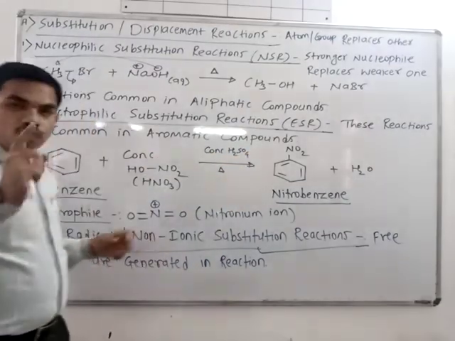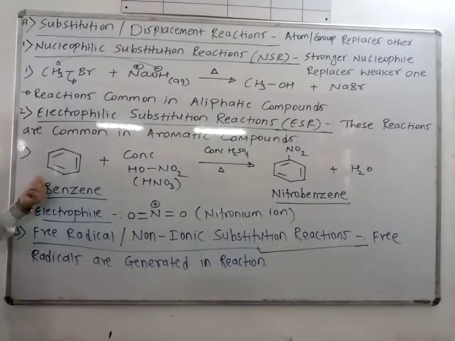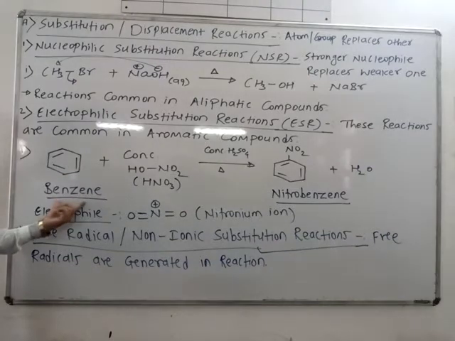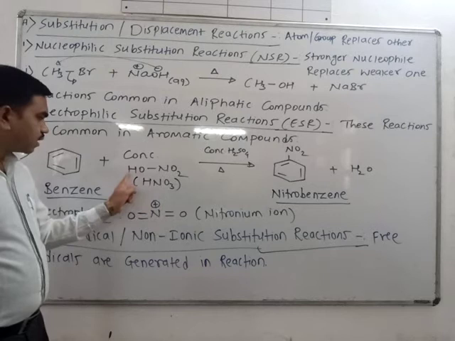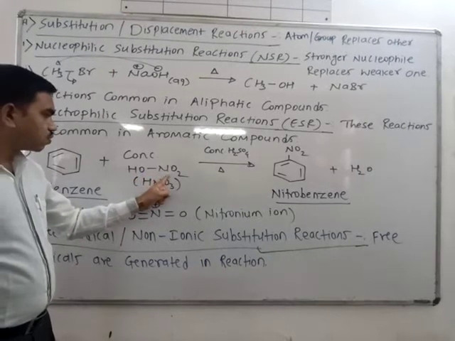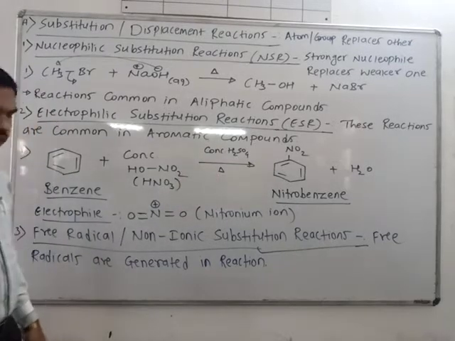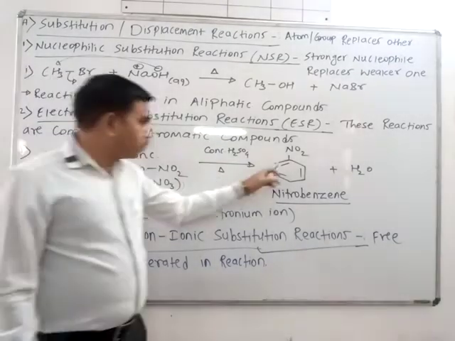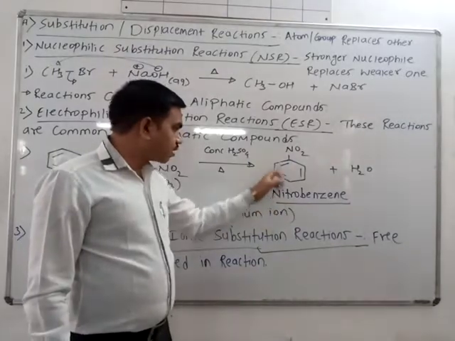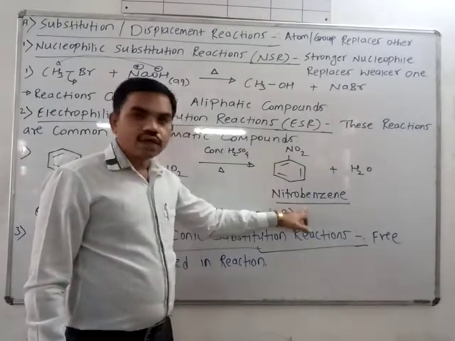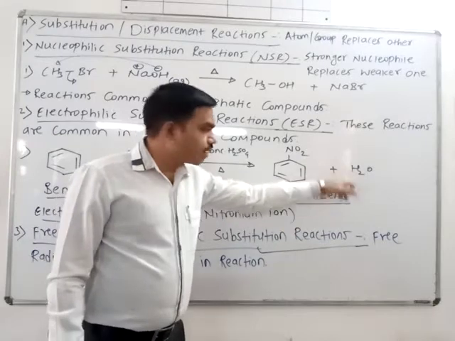I have taken here one example. This is nitration of benzene. See here, this is benzene, structure discovered by Kekulé. So this is Kekulé's structure of benzene. Treat benzene with concentrated HNO3, this is the structure HO-NO2, in presence of concentrated sulfuric acid, and heat it. So you will get this product with NO2. This is known as nitrobenzene plus byproduct water.